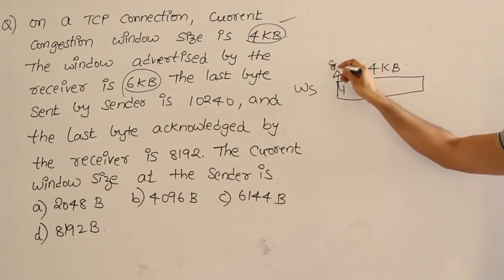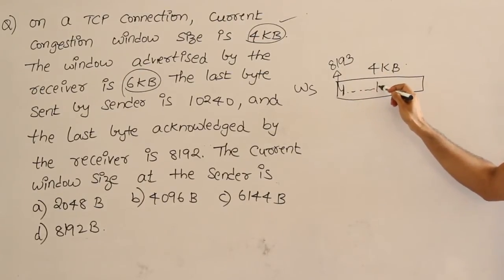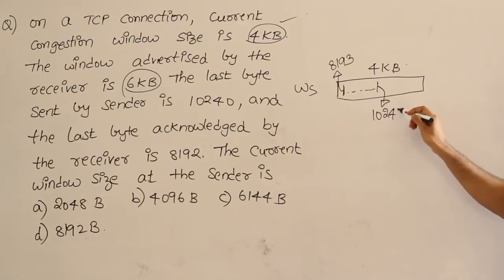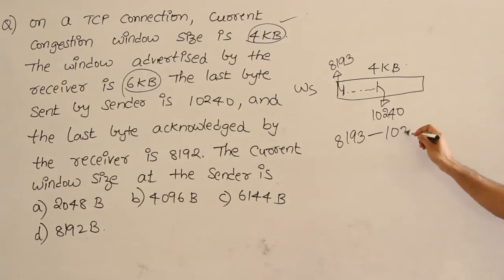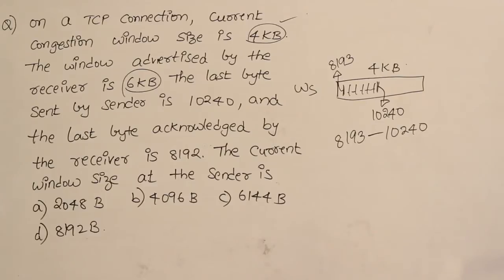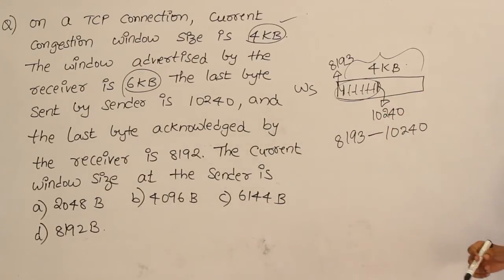Therefore, 8193 is not acknowledged, so it has to be present till the last one that is sent and not acknowledged, which is 10240. So 8193 to 10240, all these bytes are still present in the window. So the sender window size is 4 KB, in which 2 KB of bytes are already present, right?